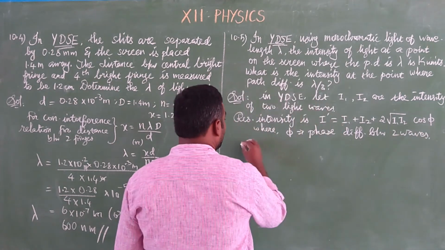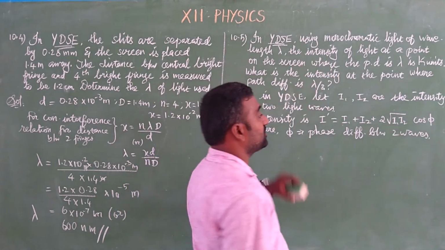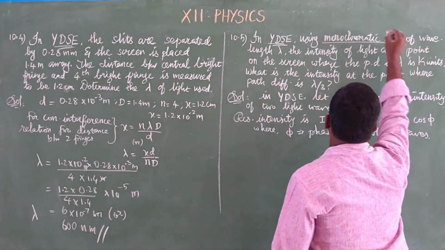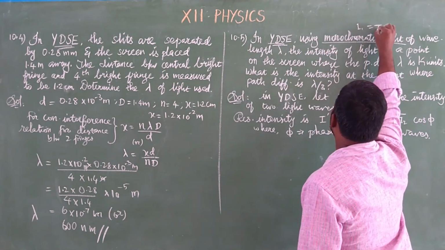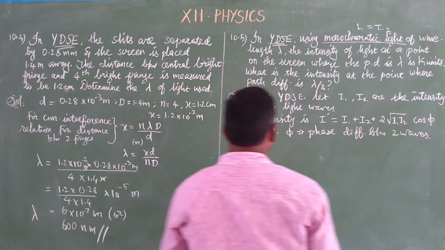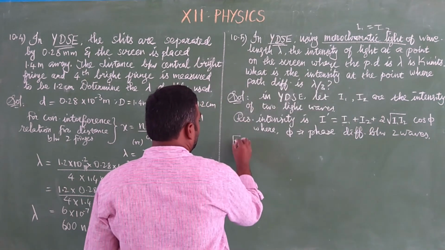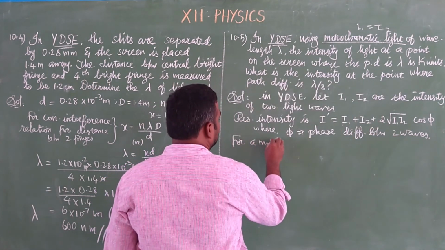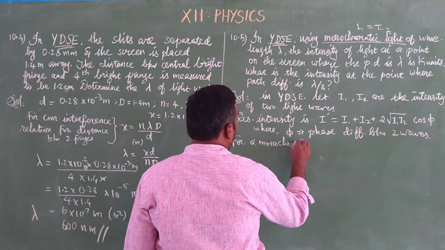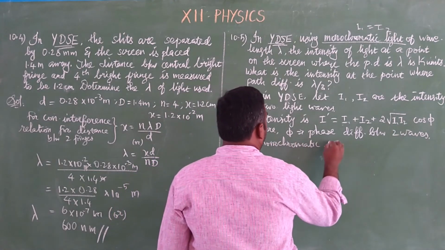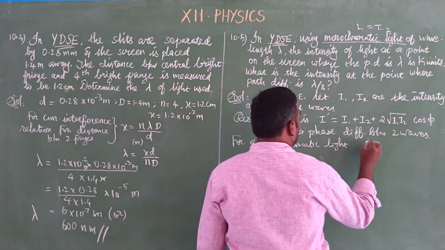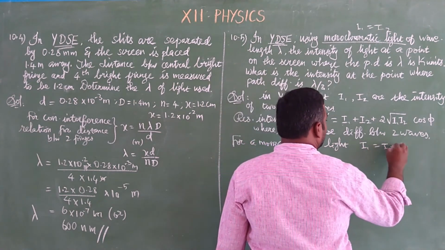Now we are using only monochromatic light. For a monochromatic light wave, the intensities are the same, so I1 is equal to I2.